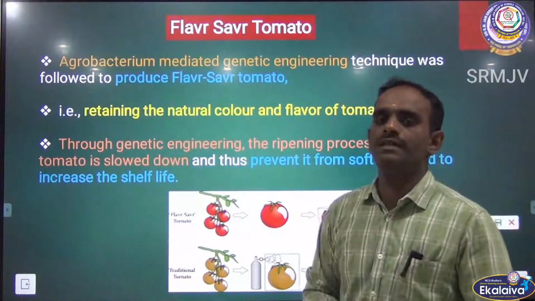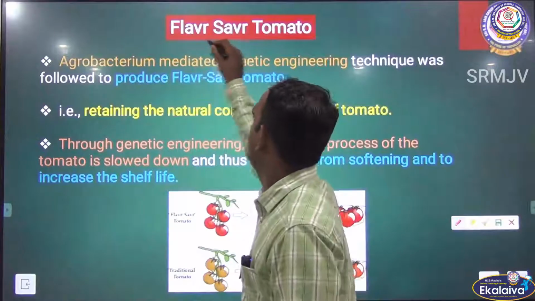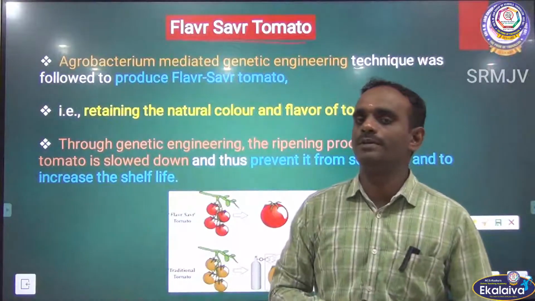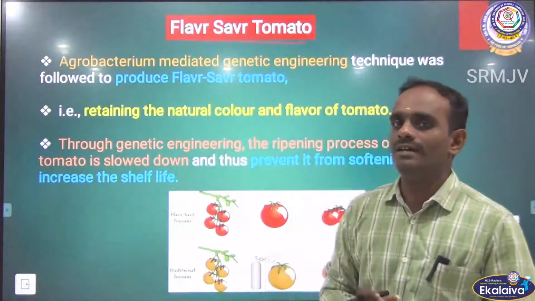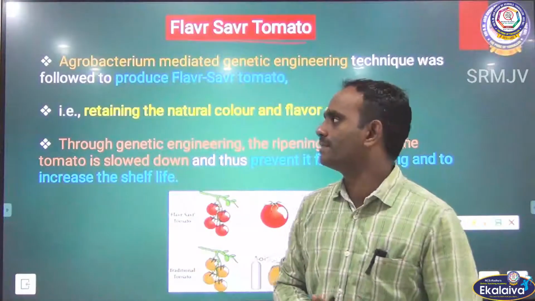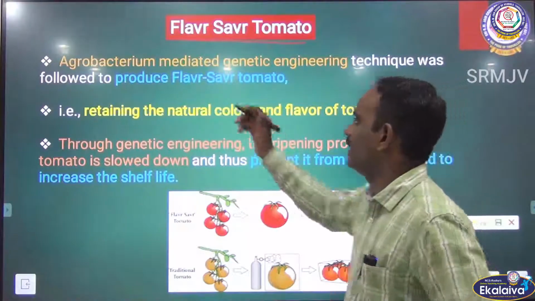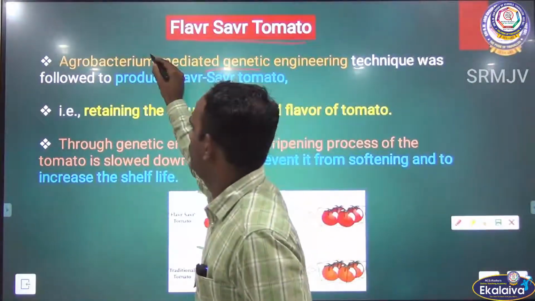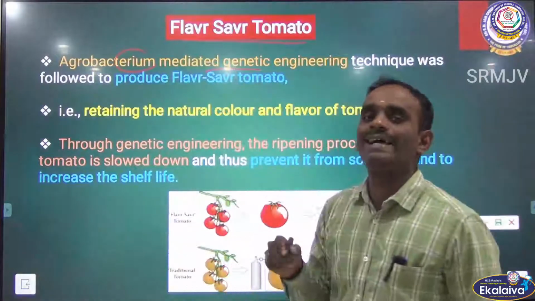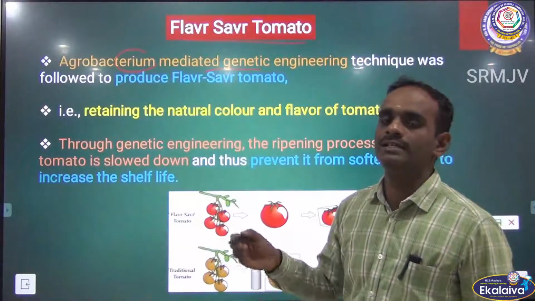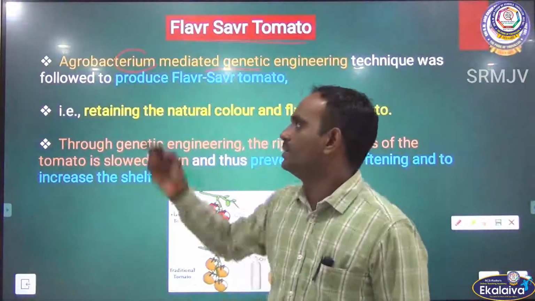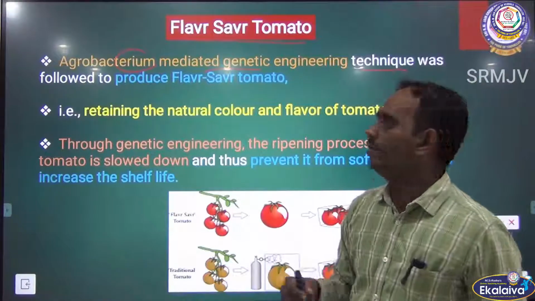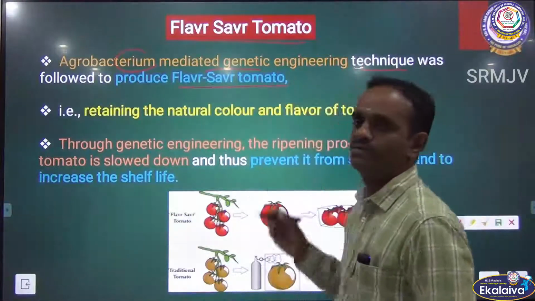Next we will see the Flavr Savr tomato. Children, everyone knows about tomato. It is a berry. It is dark red in color, right? Agrobacterium mediated genetic engineering. Agrobacterium is a soil bacterium. It also acts as a vector in the genetic engineering or gene cloning process. So, the agrobacterium mediated genetic engineering technique was followed to produce the Flavr Savr tomato.